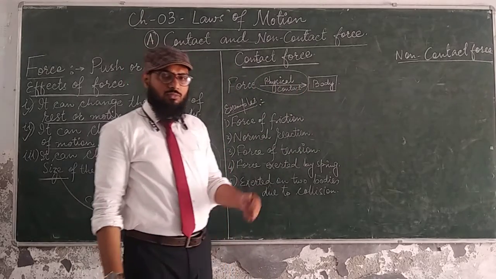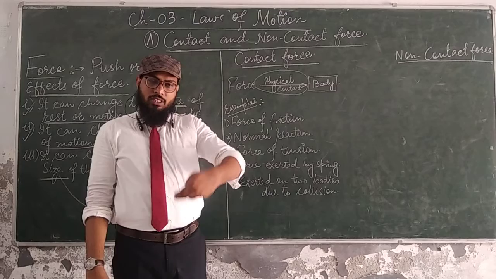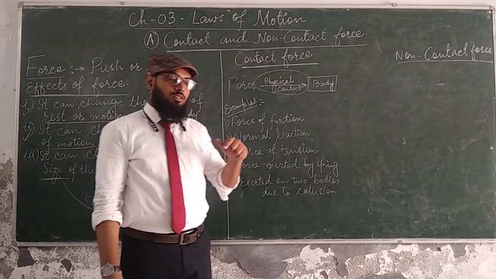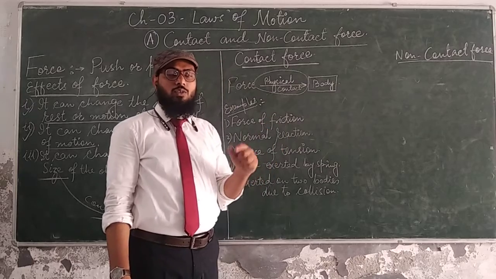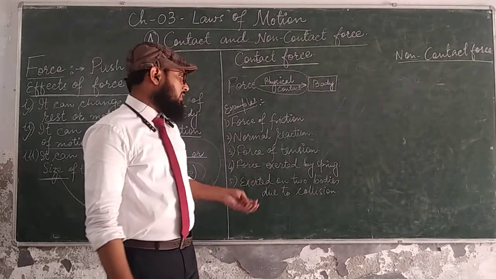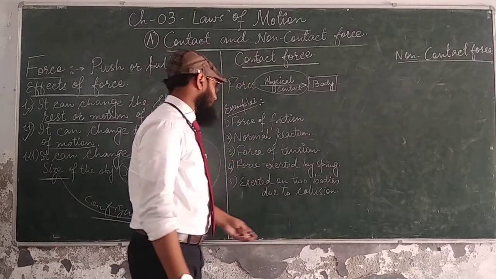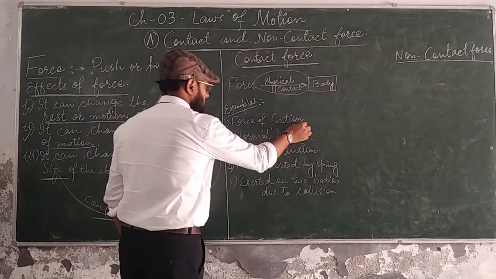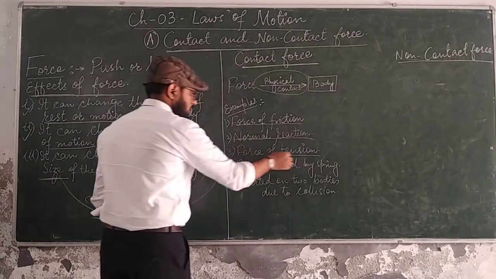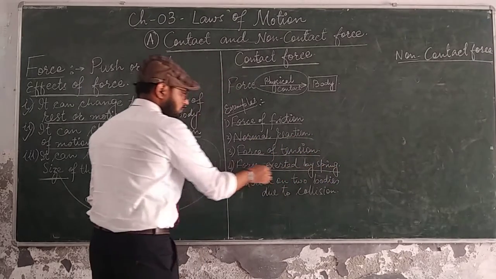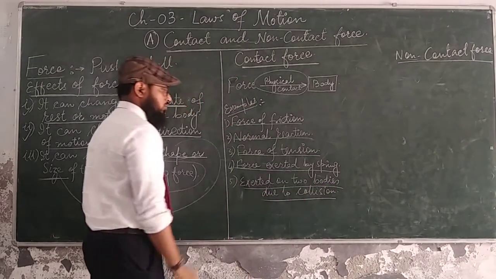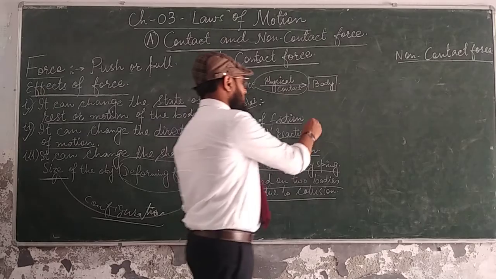I've given this example with the help of bat and ball, and there are different types of forces in which contact is necessary. So these are the different forces in which contact is necessary. There are 5 types of forces which are given: friction force, normal reaction force, force of tension, force exerted by the spring, and force exerted due to collision. One by one we are going to study all those forces.